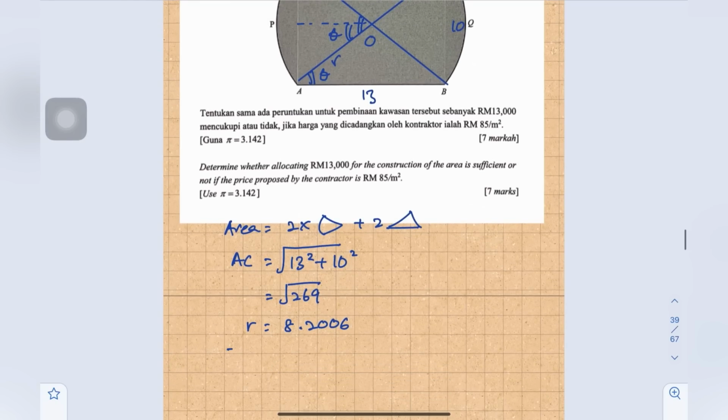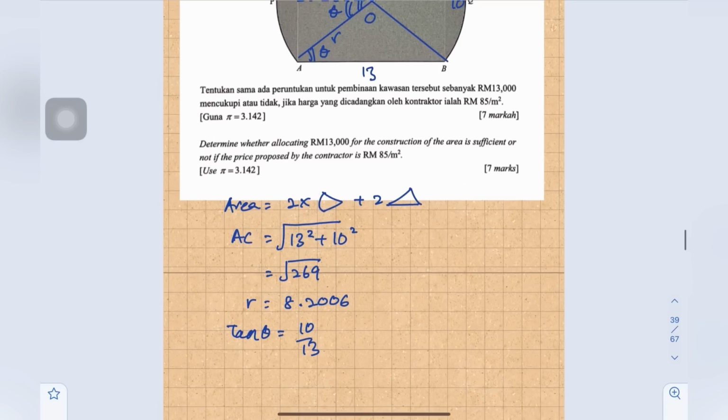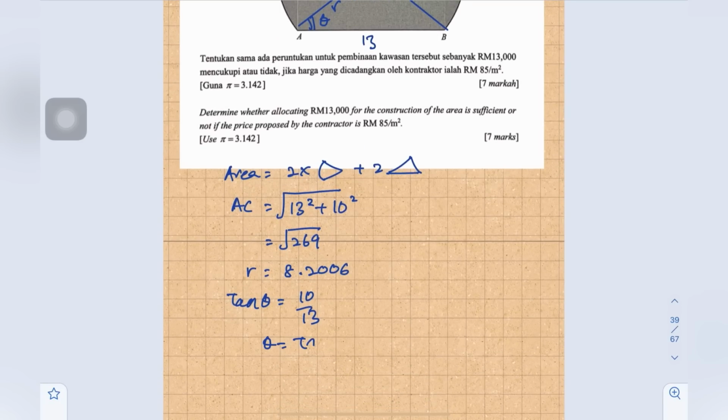So tan theta equals 10 over 13, and theta equals shift tan of 10 over 13, which is 37.57. So this is theta.